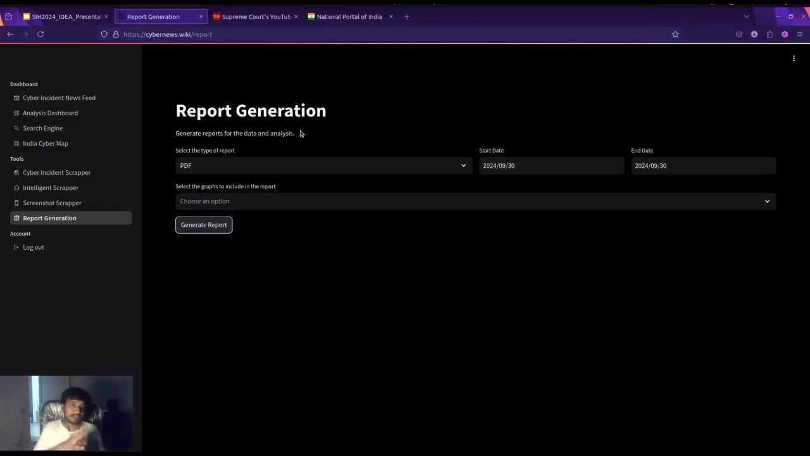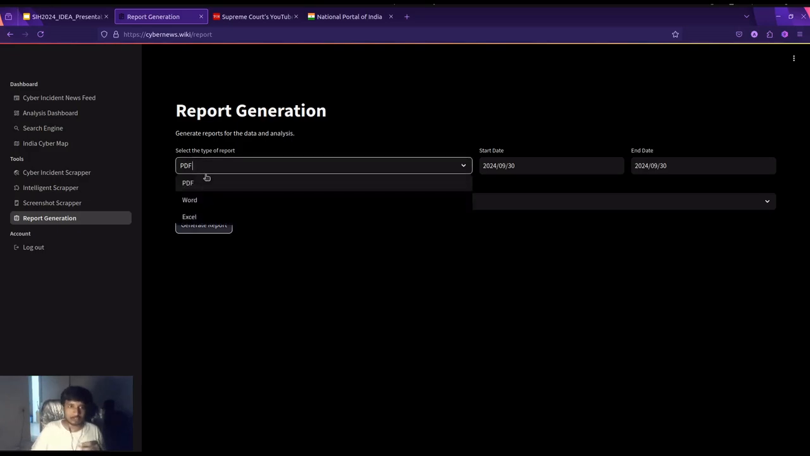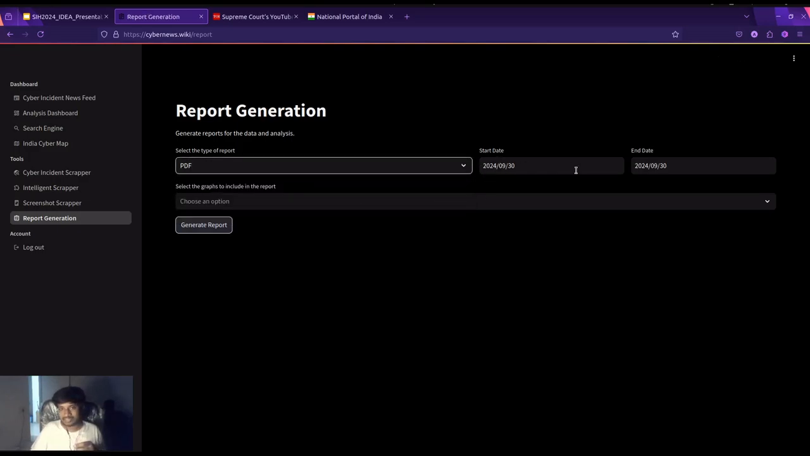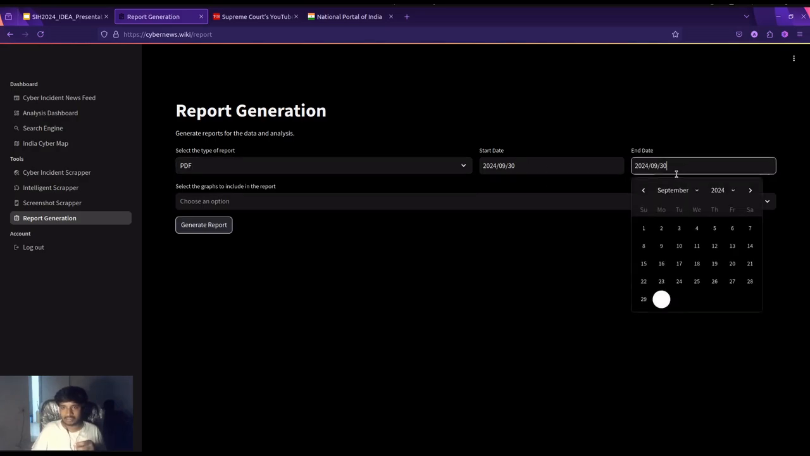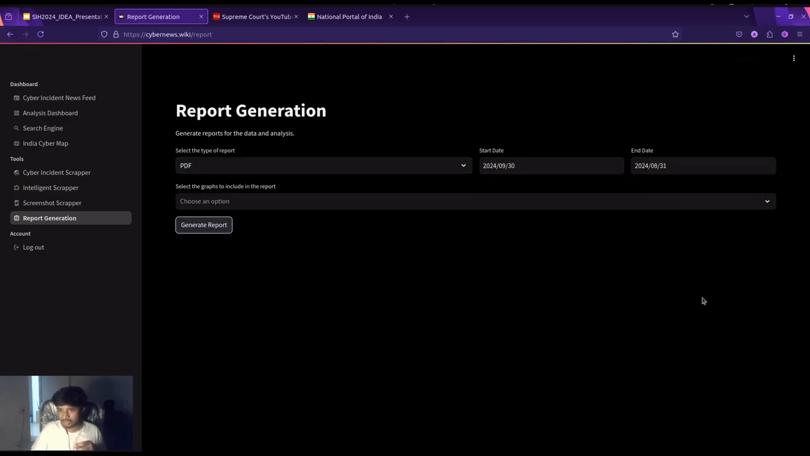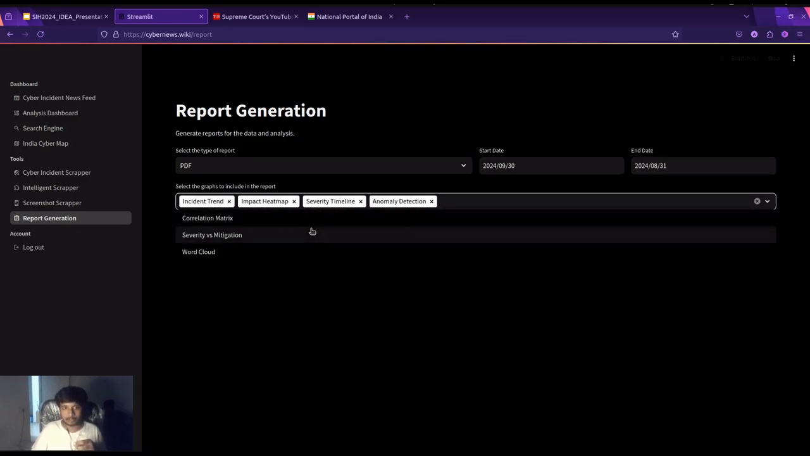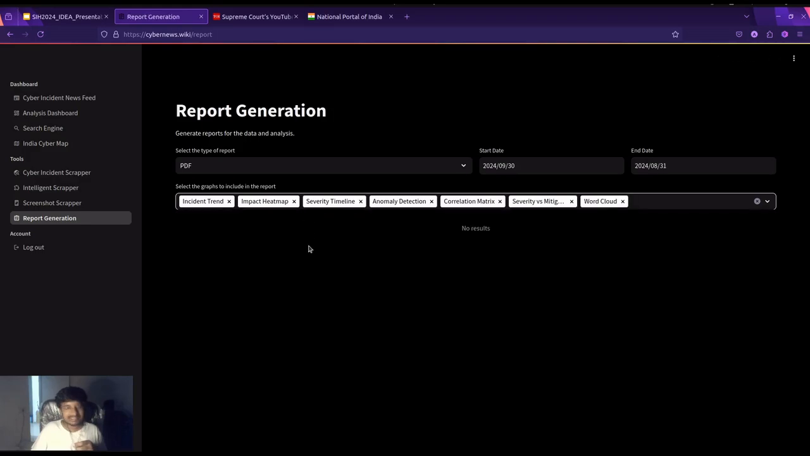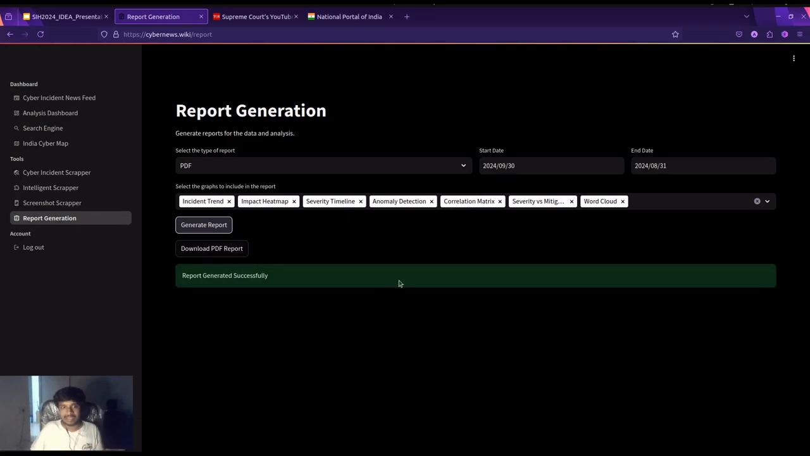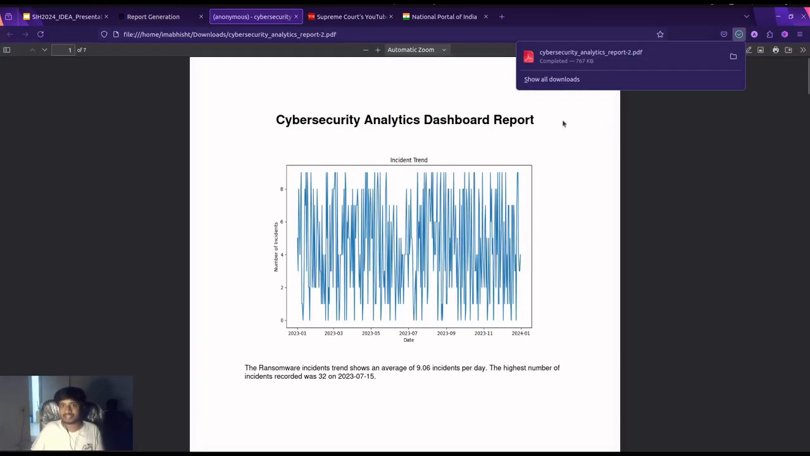Now I'm here at the report generation tab. In this tab you can also generate reports. For example, I want a report in PDF format from the start date to the end date, and I will set the end date to last month, 31st August, and choose which analysis I want in the report. This will generate the whole report in PDF format. I just click on generate report, and within seconds the report will be generated, and you can click the download button to see the whole report.